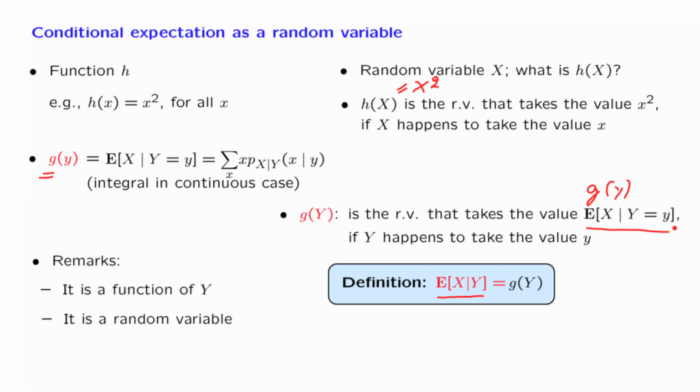It is of course a random variable, and as a random variable it has all the attributes that random variables have. For example, it has a distribution, that is a PMF or a PDF. It has a mean of its own and it has a variance of its own. So what will be next in our agenda is to talk about these attributes of this special random variable and also to use it in several examples.